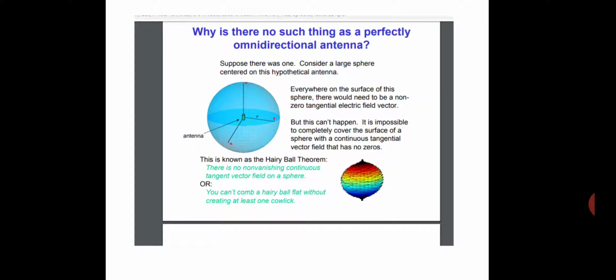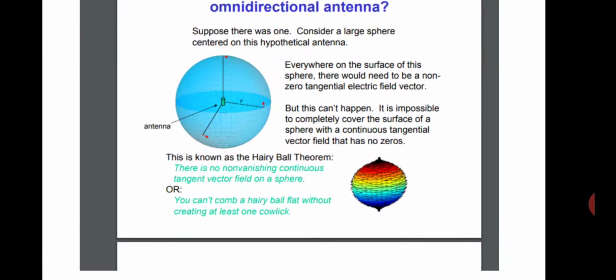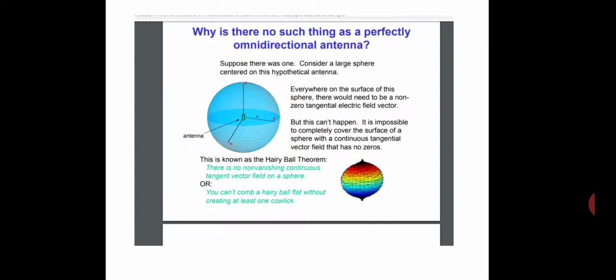Why is there no such thing as a perfectly omnidirectional antenna? Suppose there was one. Consider a large sphere centered on this hypothetical antenna. Everywhere on the surface of this sphere there would need to be a non-zero tangential electric field vector. But this cannot happen.